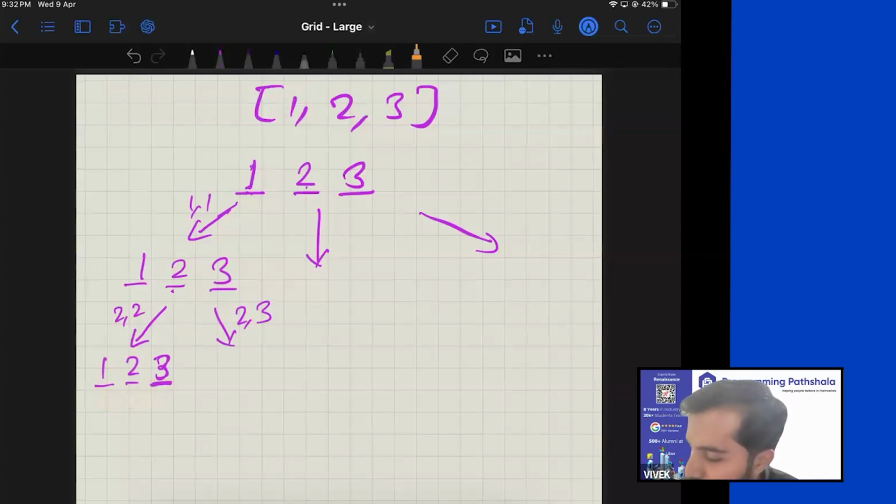Now the control goes back to the parent function, and now you execute this thing. When you execute this thing, you swap 2 and 3. When you swap 2 and 3, what happens? It becomes 1, 3, 2. So it becomes 1, 3, 2. And this is your second permutation. Now the control goes back to the parent, and then the control goes back to its parent. And now you execute this thing.